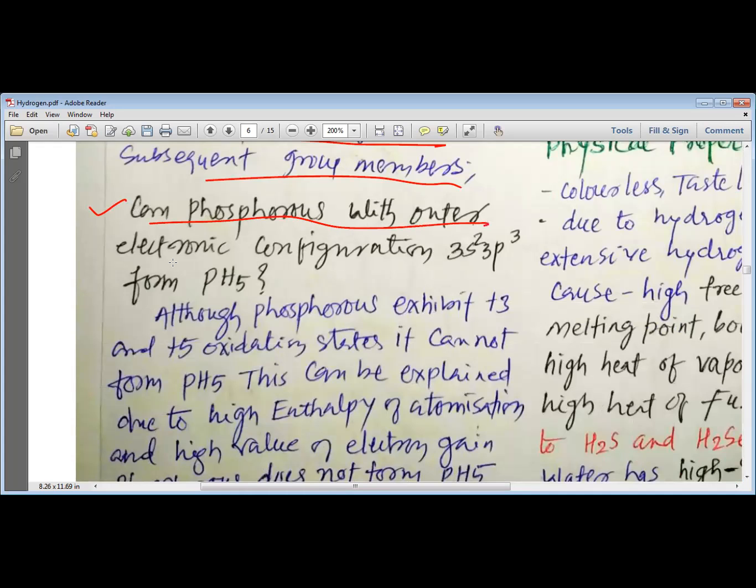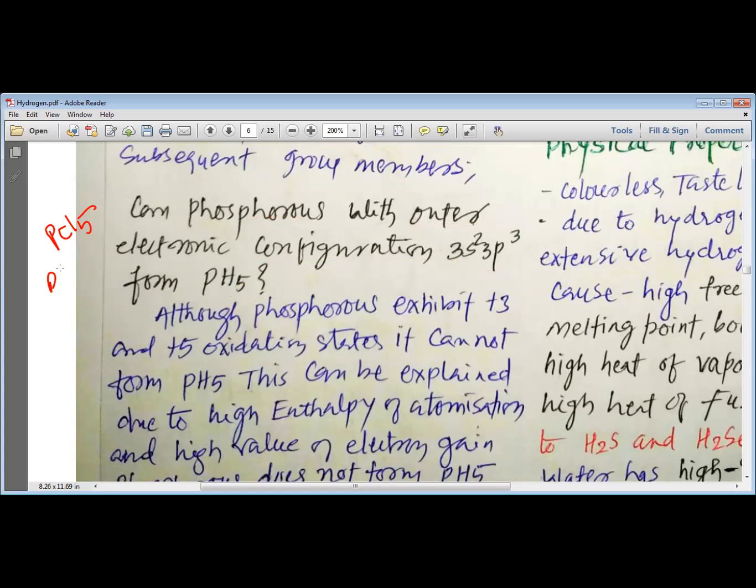Can phosphorus with outer electronic configuration 3s2, 3p3 form PH5? If you look into the electronic configuration 3s2, 3p3, it has 5 valence electrons. And thus, if phosphorus loses its 5 valence electrons, it turns out to be P+5. So we can easily expect phosphorus to make PH5, like phosphorus can make PCl5. So phosphorus can make PCl5, which is a stable compound.